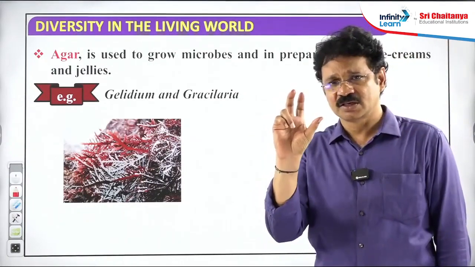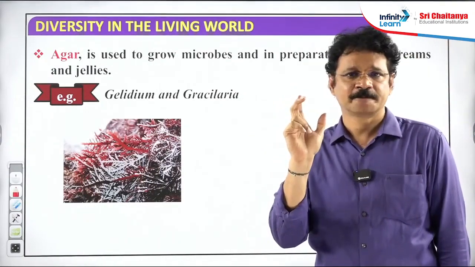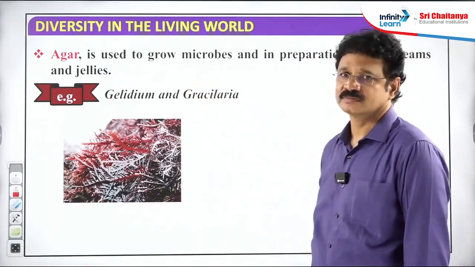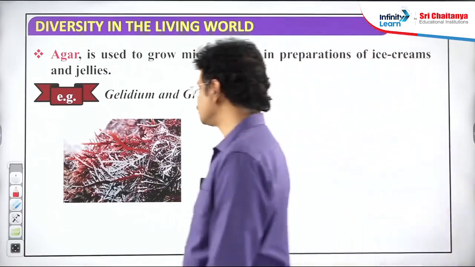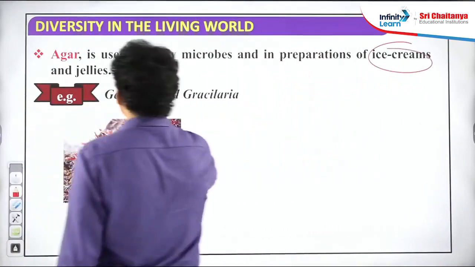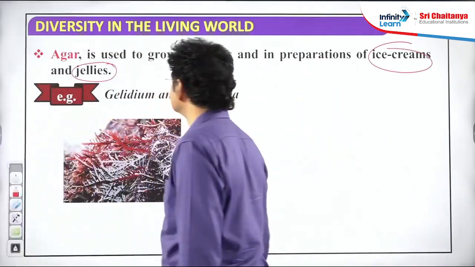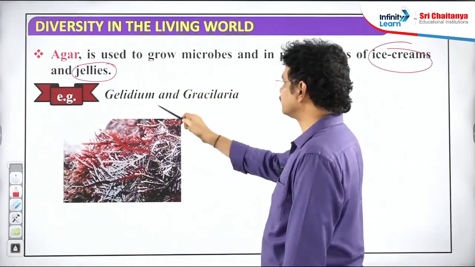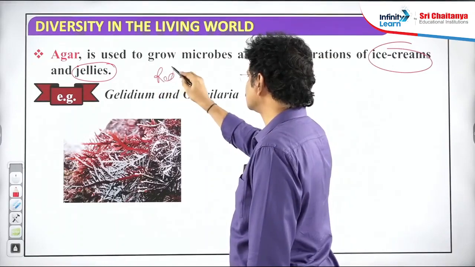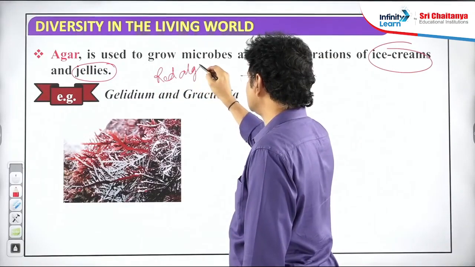Ice cream is a very soft and delicious food material. The softness of the ice cream is obtained by the agar-agar material. Agar-agar is not only useful for the production of ice creams, but also for the production of some jellies. This kind of agar is obtained from red algae, Gelidium and Gracilaria. Both are examples of red algae.